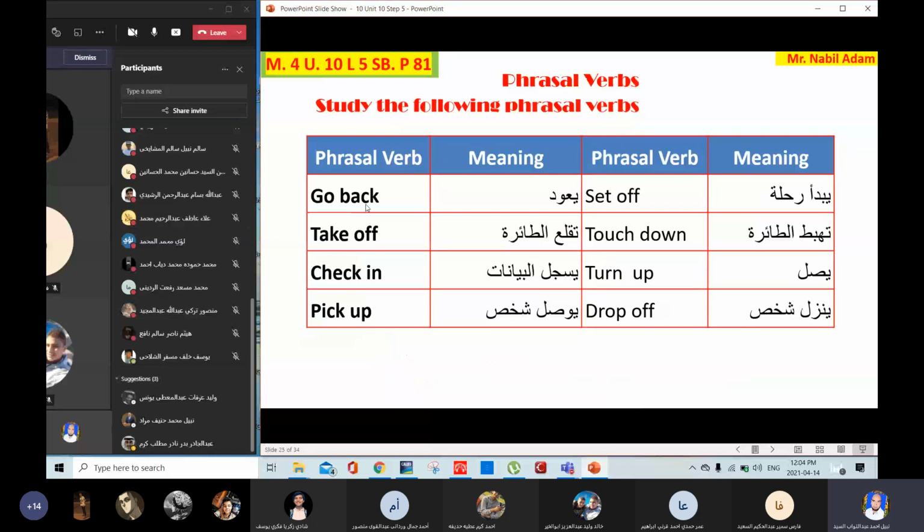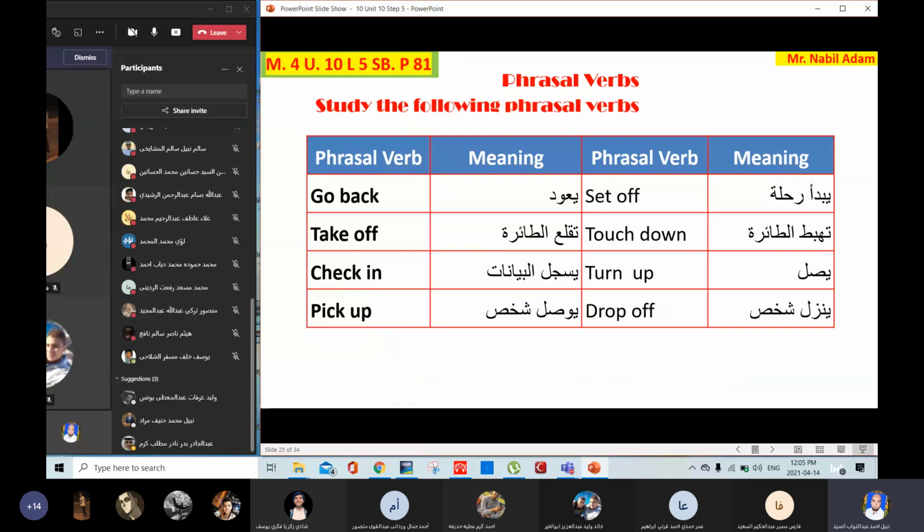So go back, it means return. Take off, it means to leave the ground. Check in means to register. Pick up, it means to go and bring someone or to collect someone by car. Set off, it means to start a journey. Touch down, it means to land. And turn up, it means to arrive, to meet someone. Drop off, let someone go out of the car.